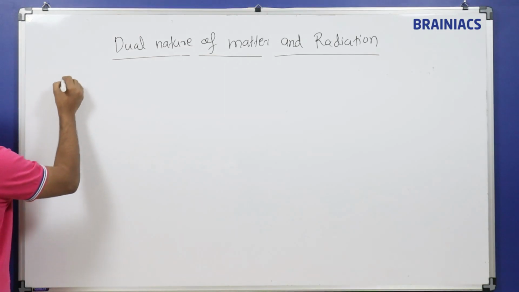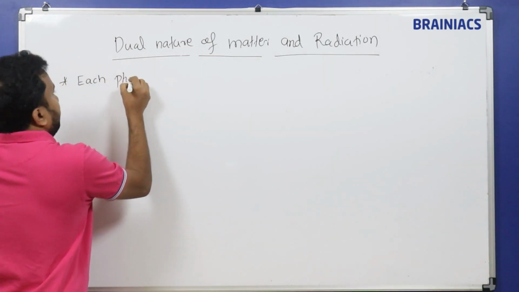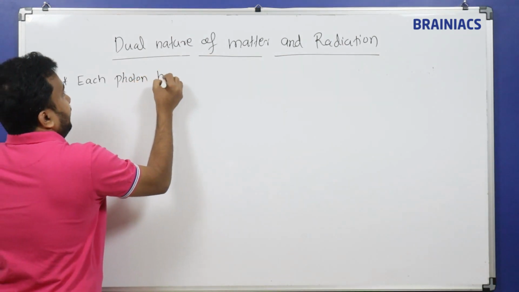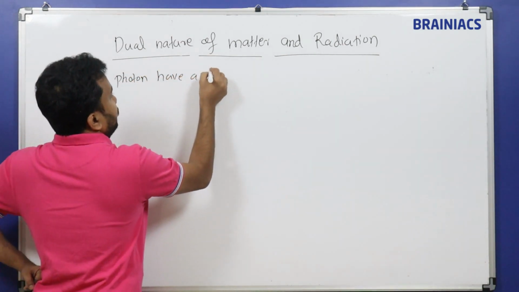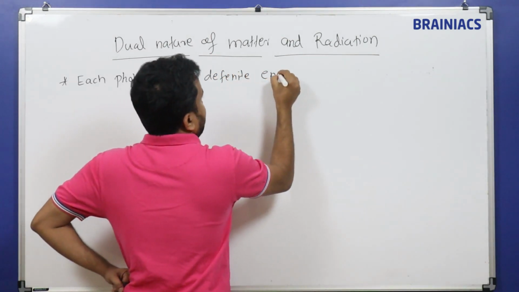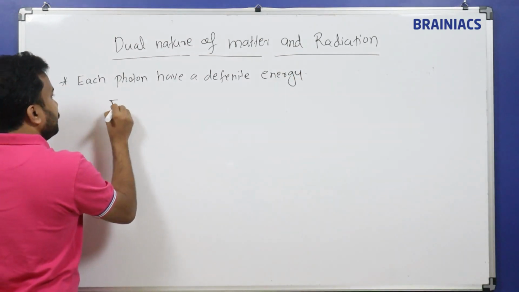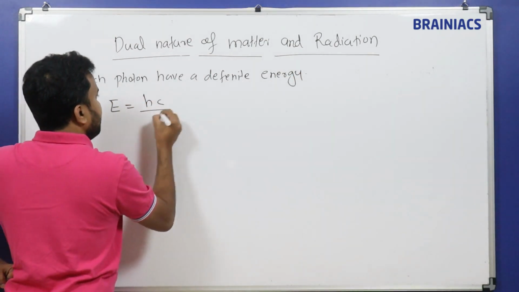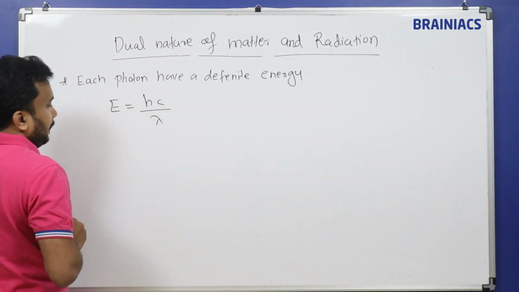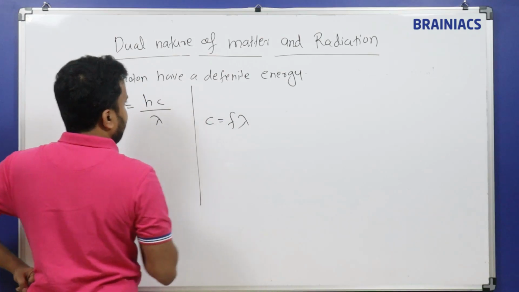Each photon has a definite energy, and the energy E is equal to hc by lambda. We know from the standard equation that C is equal to F lambda, the velocity.